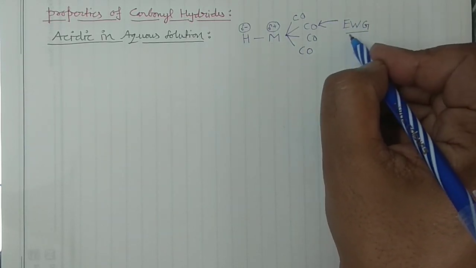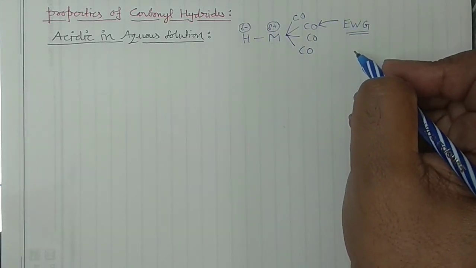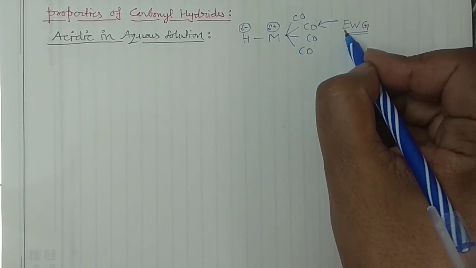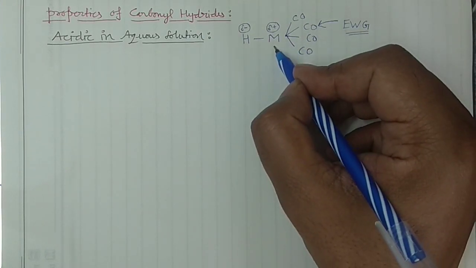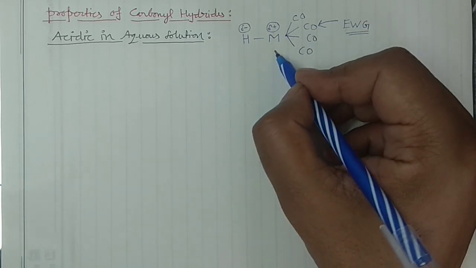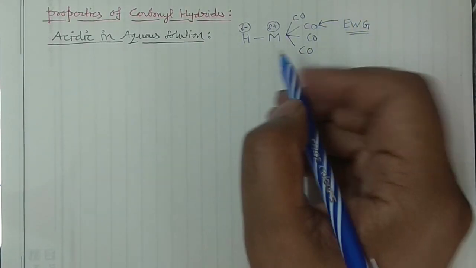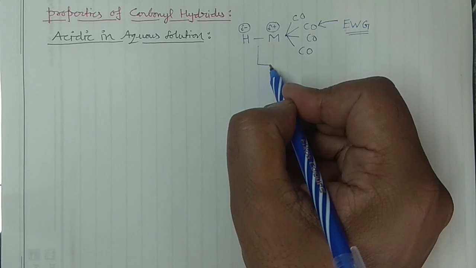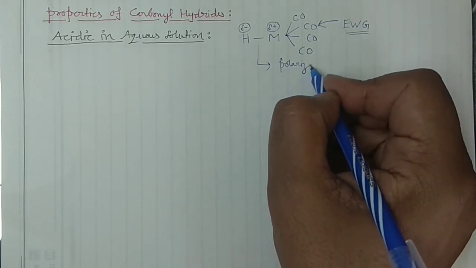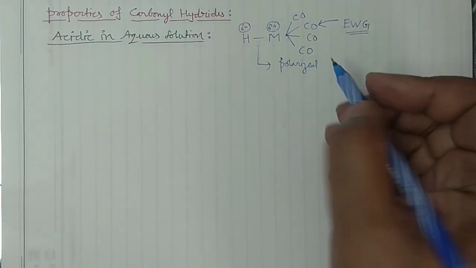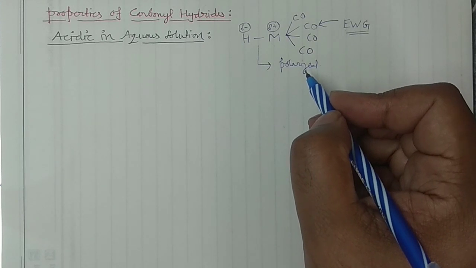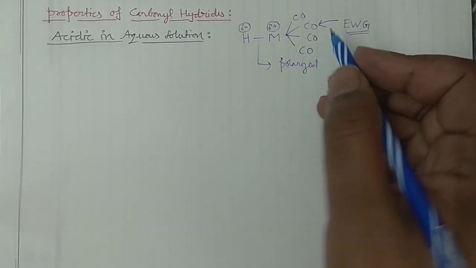They are very strong electron withdrawing groups. So what these carbonyls can do is withdraw the electron density towards themselves, making this metal more positive. And when it becomes more positive, polarization occurs. So due to these 4 ligands, this bond will get polarized.